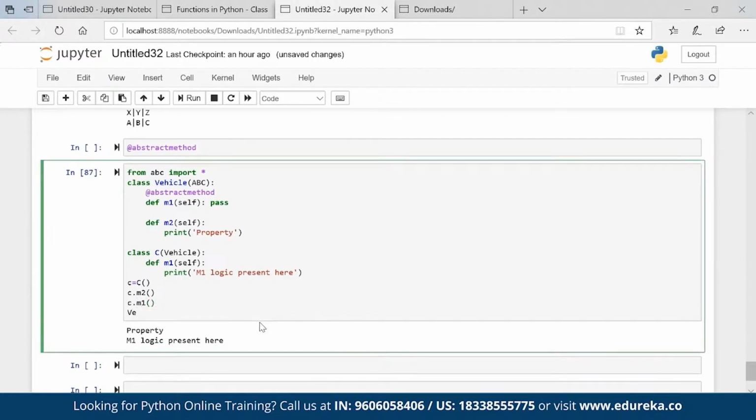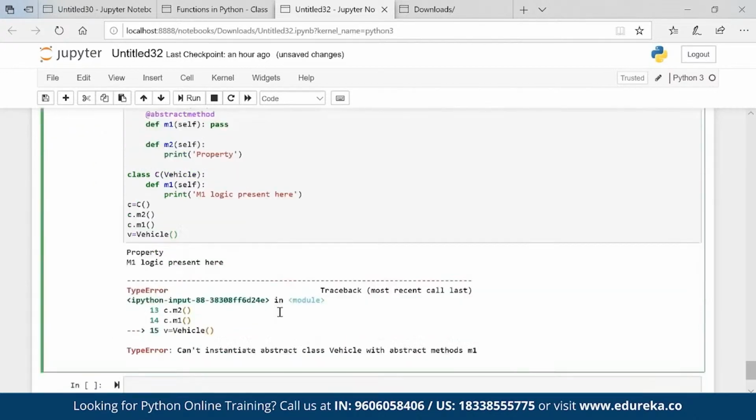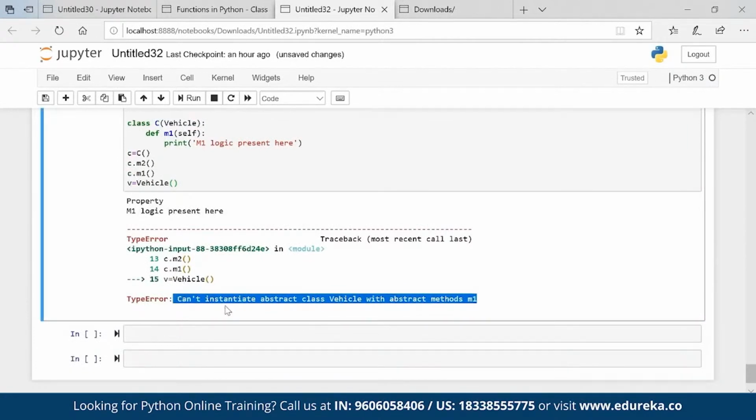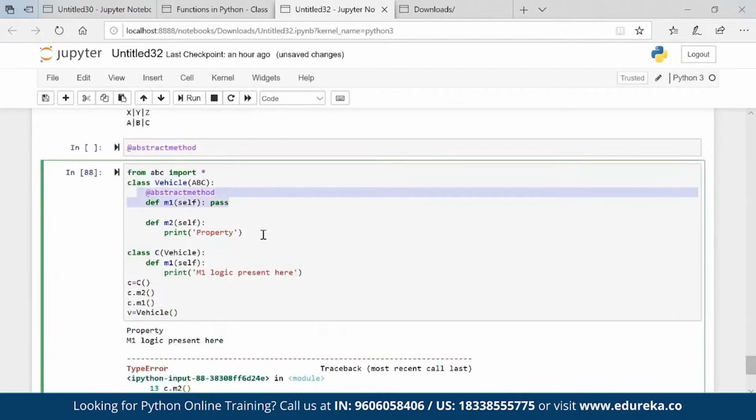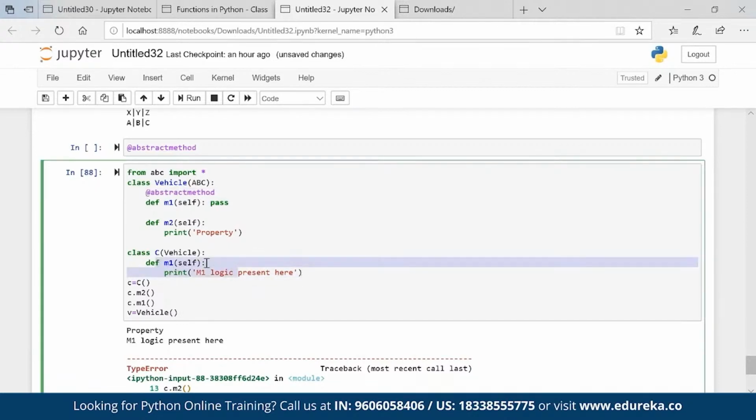What will happen if we create an object of Vehicle? We have to create an object for Vehicle, v equal to Vehicle. You see here, cannot instantiate abstract class Vehicle with abstract method m1. So this is not going to work, but this will work through the child property. Child is giving the parent the property m1. So the m1 task which the parent has to do will be done through the child.